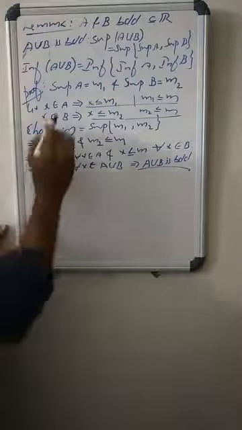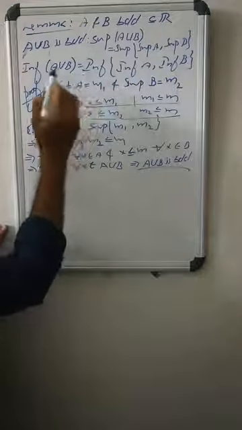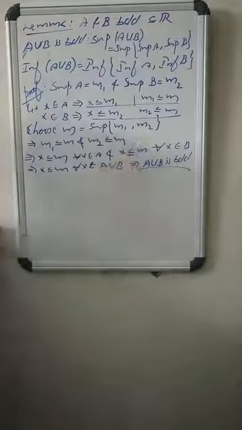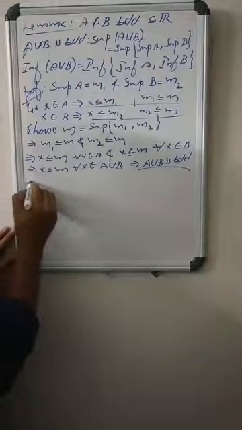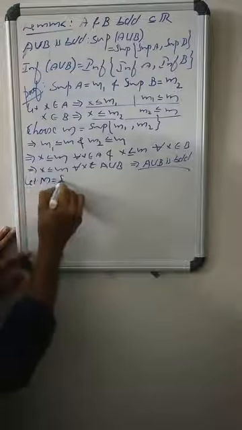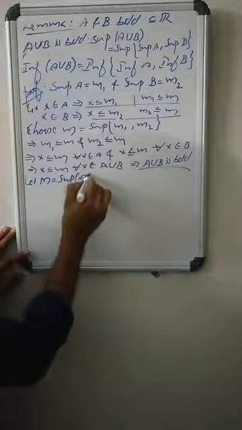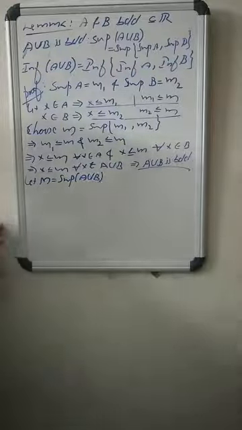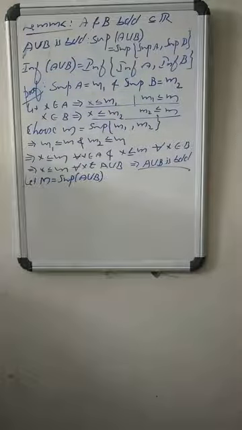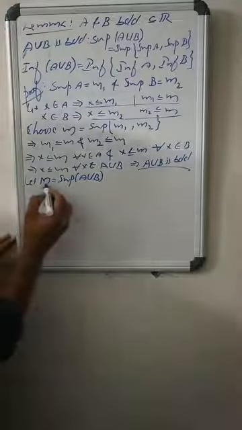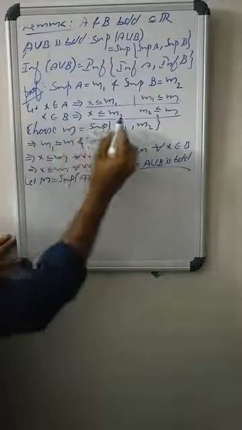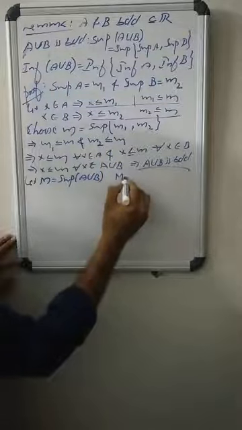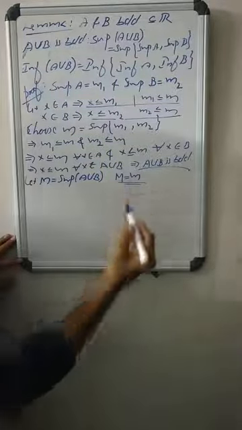Now we have to show that the supremum of A union B equals the supremum of A and the supremum of B. So let capital M equal the supremum of A union B. Then we show that capital M equals small m. Okay, we have to show that capital M equals small m. Enough.